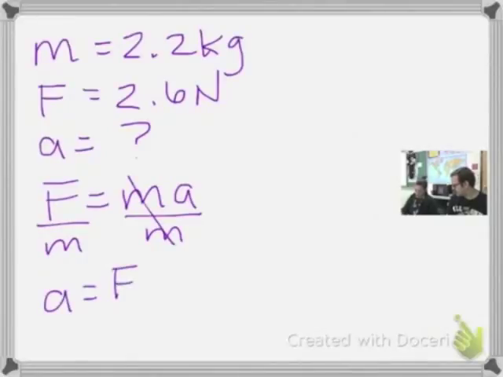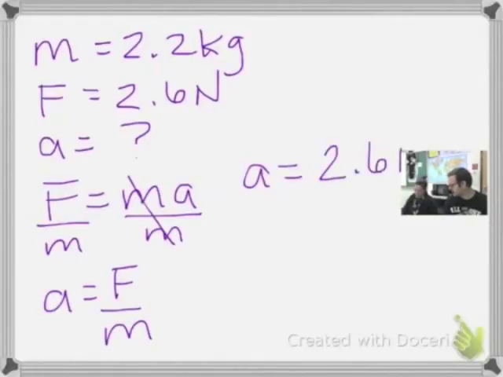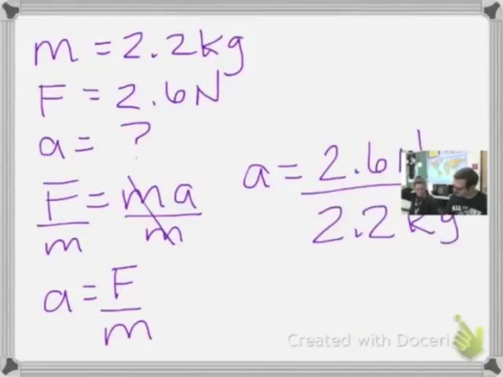All right, so our F is 2.6 newtons. And our mass is 2.2. And so when we do the math, 2.6 divided by 2.2, we get 1.18, which I'm going to round to 1.2.